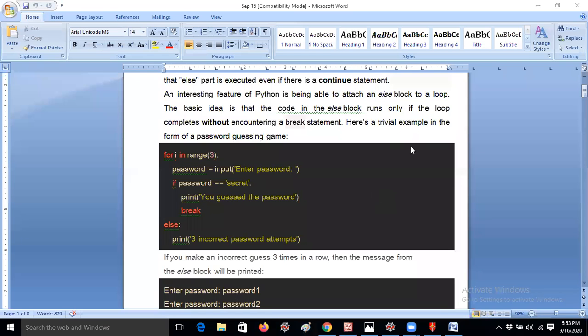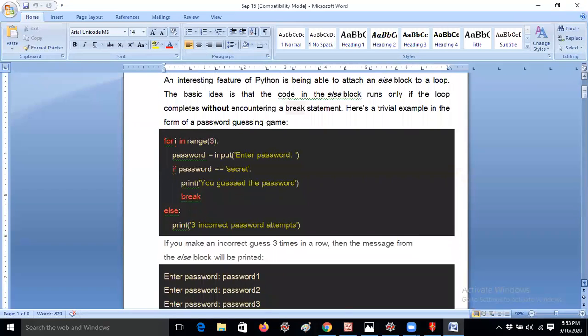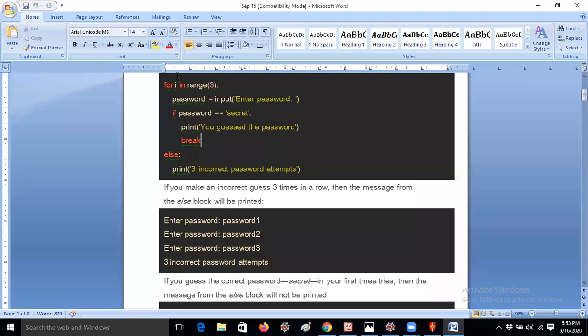I'm giving this code again. I will forward the notes anyway, no problem, guys. So for in range of 3, enter password: if you make an incorrect guess 3 times in a row, the message from the else will be printed. If I give password 1, password 2, password 3, that means 3 wrong passwords, so it will print 3 incorrect passwords.